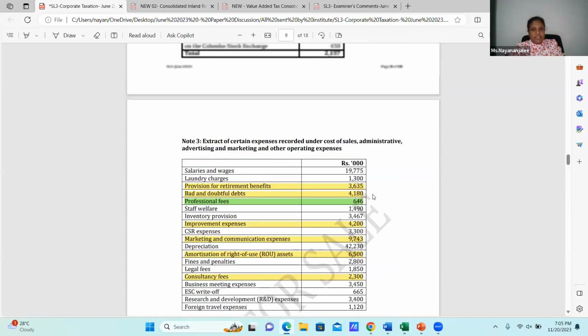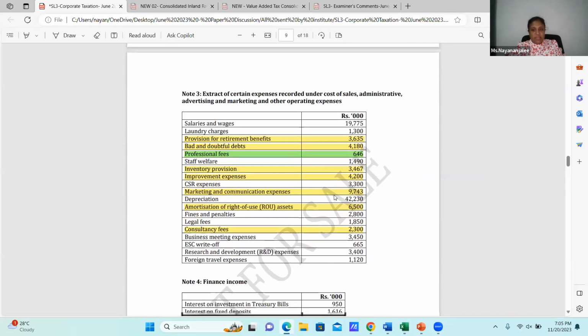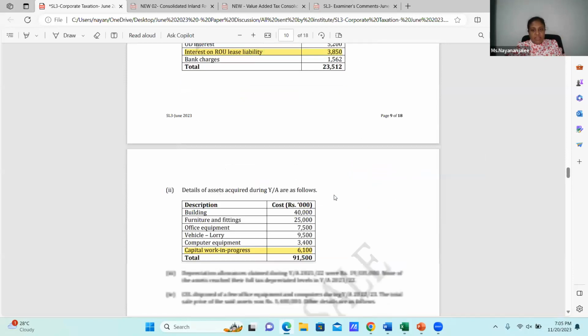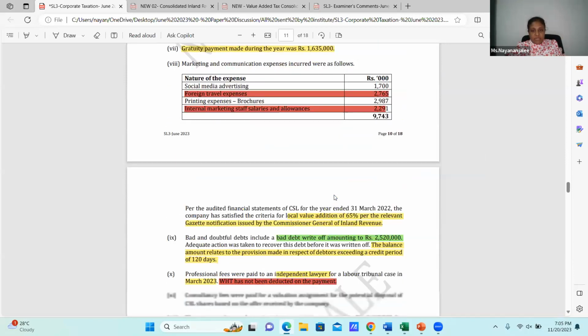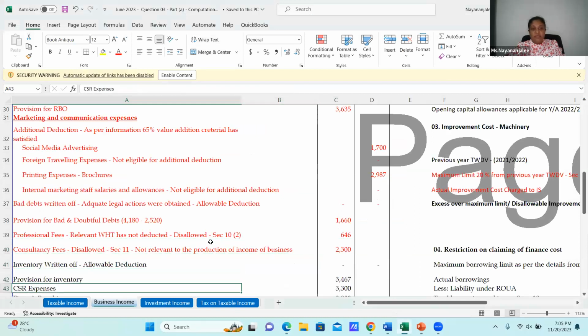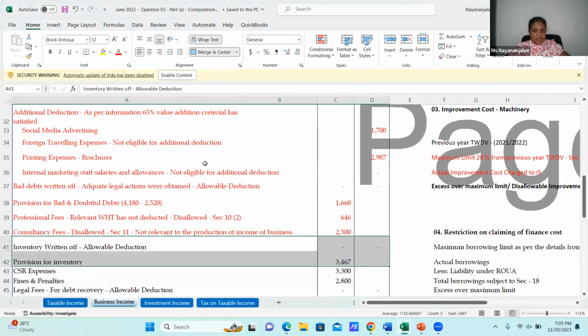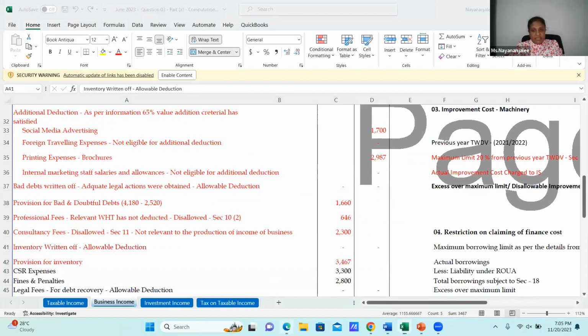Now come to the inventory provision. The inventory write-off, which is the amount of 2 million or so, should be an allowable deduction. Now here, the inventory written off is an allowable deduction. The provision for inventory, which is 3,467,000, is the disallowable expense. And the next, which is